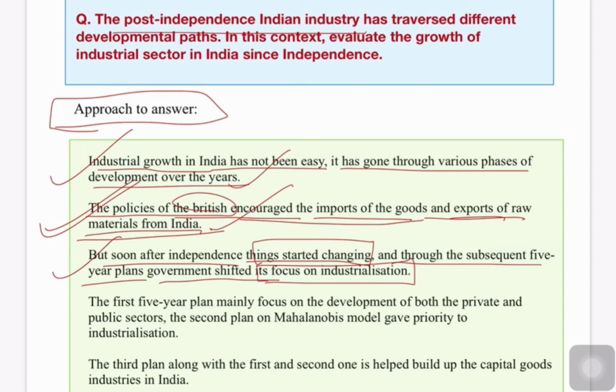So in this sentence, you are trying to tell that soon after independence things started changing, and you are bringing into the picture the 5-year plans through which the government shifted its focus on industrialization.